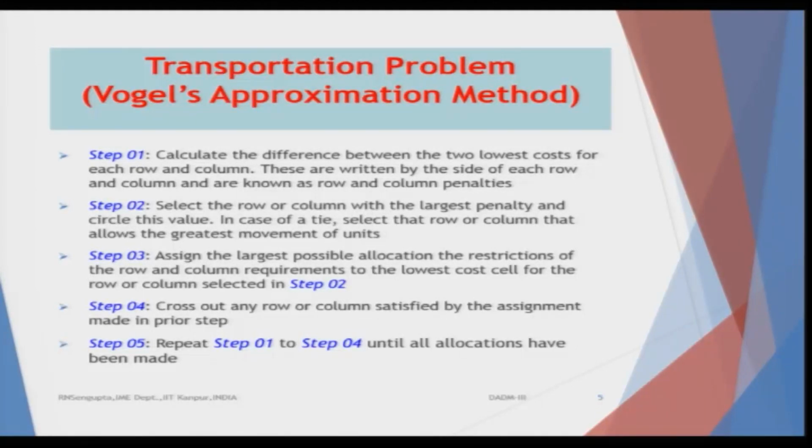So, the restriction of the row and the column requirement to the lowest cost cell for the row or the column is selected, as I just mentioned. So, you will always take the lowest cost, and try to push or transport the maximum number of goods such that the combined values of C and X are as minimal as possible. Once this is done, you will again go into step 2. So, in step 2, what you will see is whether there is any amount of allocation still left to be done from the origin or the destination.